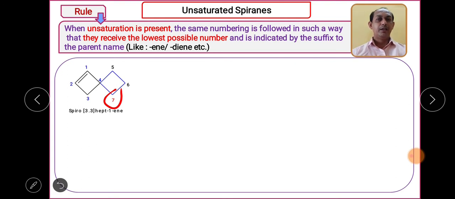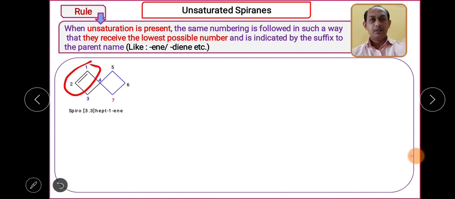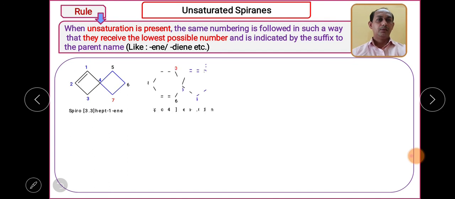Now our compound is an unsaturated one, so we have to use ene, but we must tell the position of the carbon-carbon double bond. As the carbon-carbon double bond is between carbon number 1 and 2, what will the name be? Hept-1-ene. So this is how we can give the numbering.